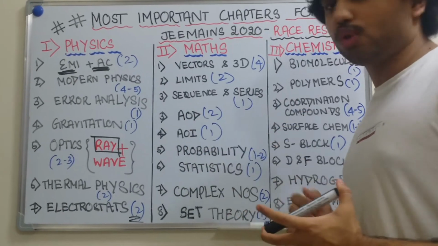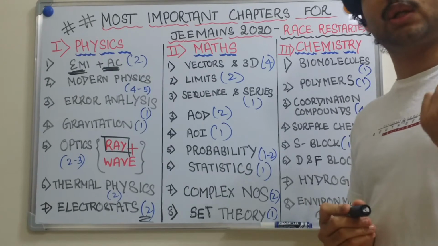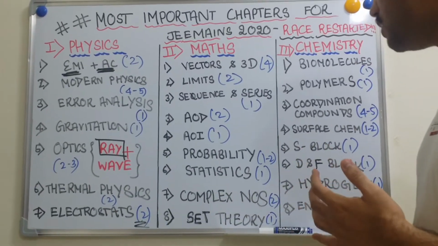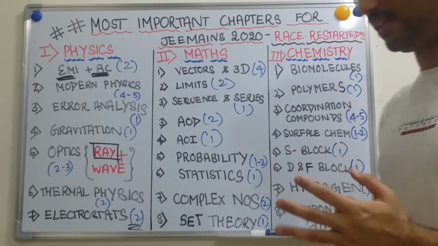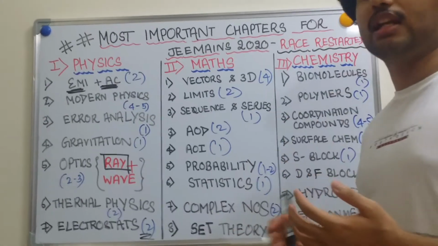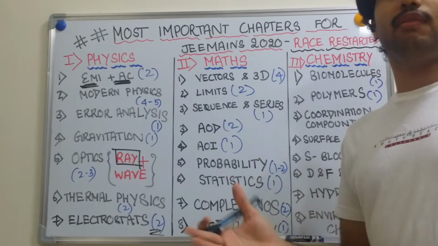Next, AOD, 2 questions we have. AOI, area under the curve, we see 1 question but not so repetitive. Next, probability, 1 to 2 questions. Statistics, 1 question mainly based on mean and variance. Next we have complex numbers, again 2 questions, mainly based on cube roots of unity. Set theory, we see 1 question which is a Venn diagram.